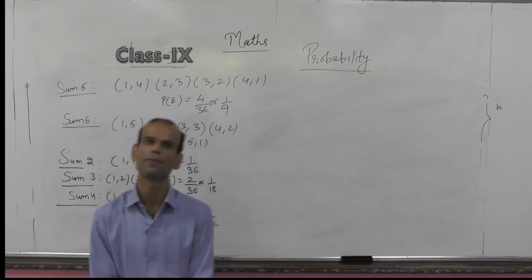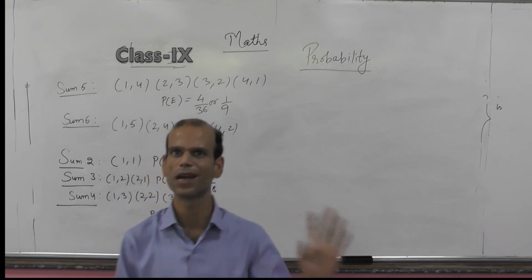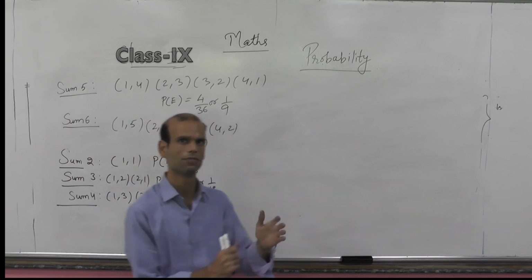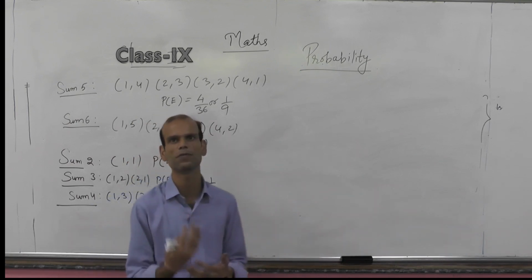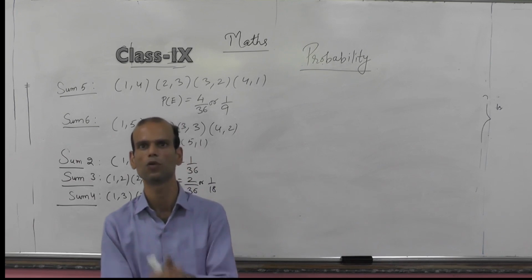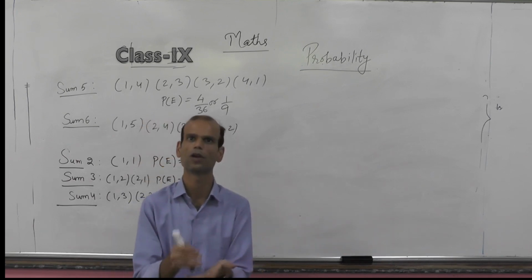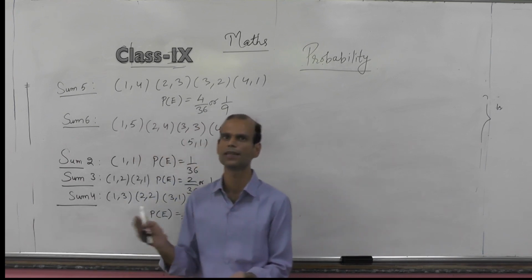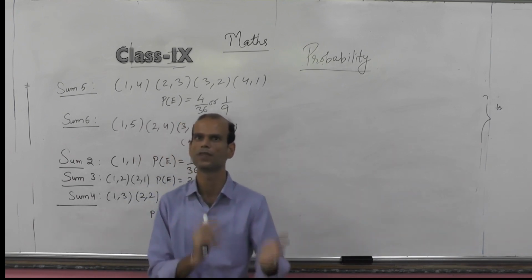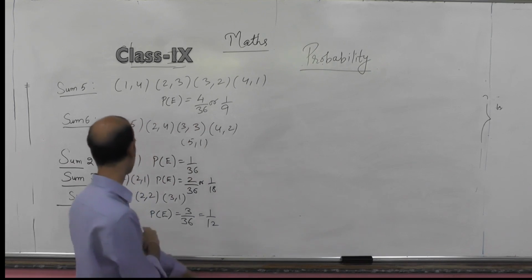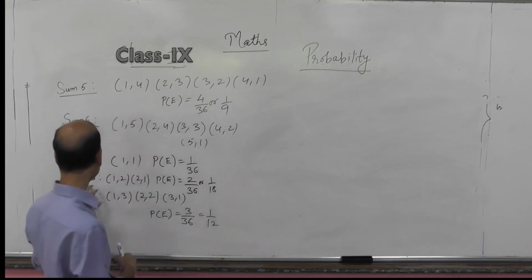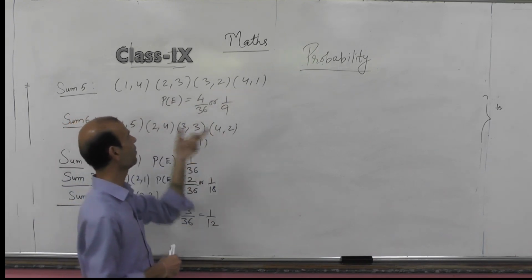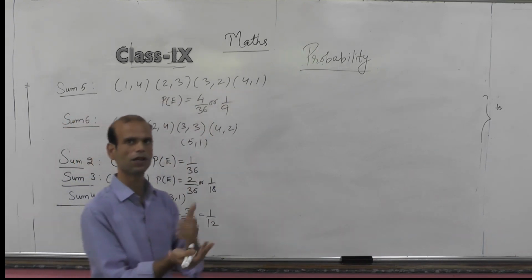I am taking all the examples. First we had taken the example of duplets. Now we are taking the examples of sum. So what different possibilities of sum are there in case of throwing 2 dice? Sum cannot be equal to 1 because the minimum possible output for any die is 1. So 1 plus 1 is 2. So the sum will begin from 2. Then sum for 3, sum for 4, sum for 5. What I am doing here is writing the favorable cases for the corresponding event.